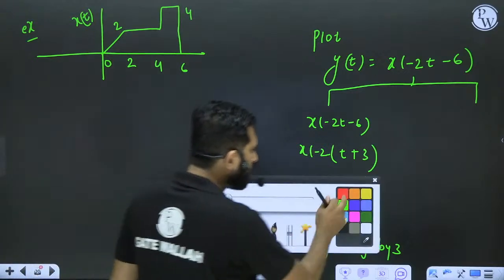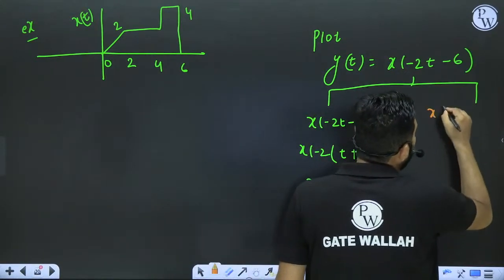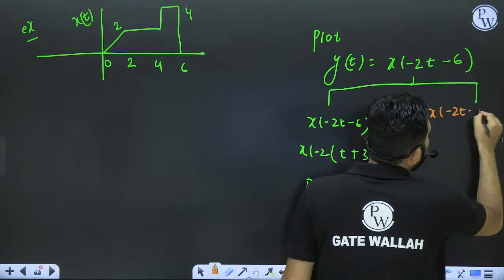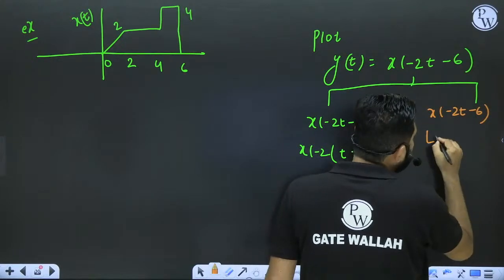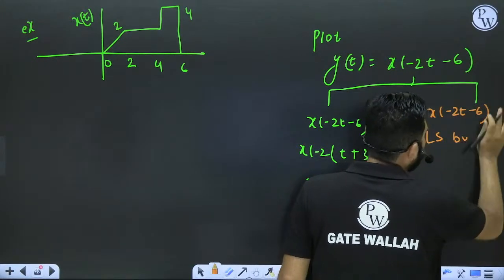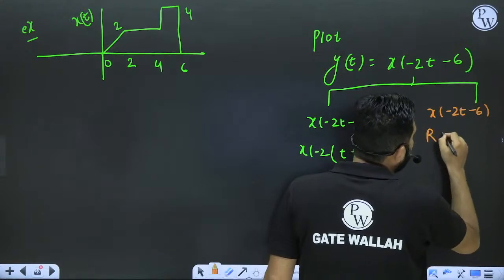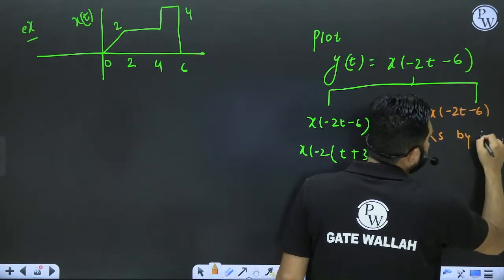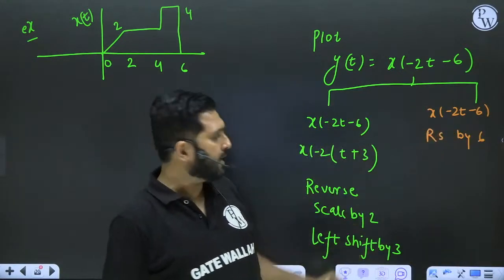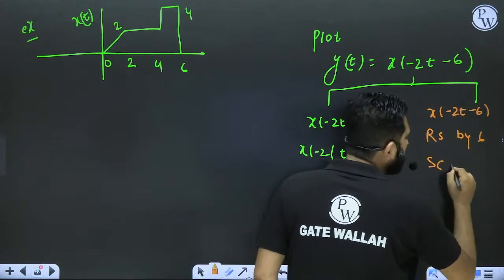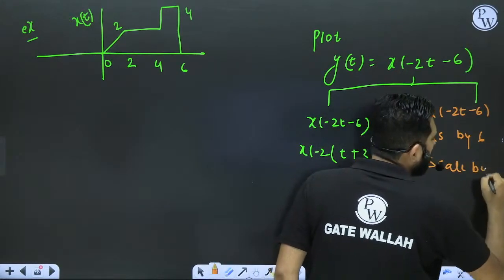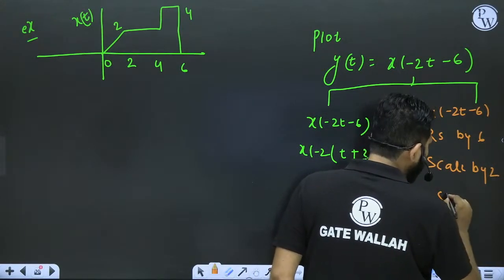There is another way also. Another way is that I want to perform x of minus 2t minus 6. So I have to first right shift by 6 because of this minus sign, then scale by 2, and then reverse.